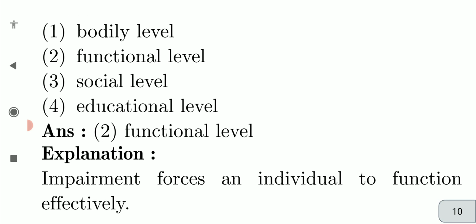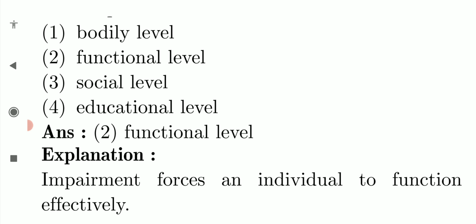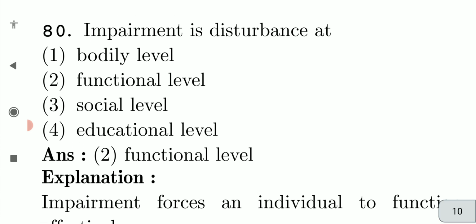Impairment is disturbance at the functional level. Hearing impairment, likewise, is a functional level impairment.